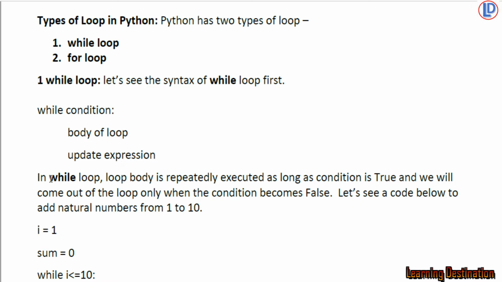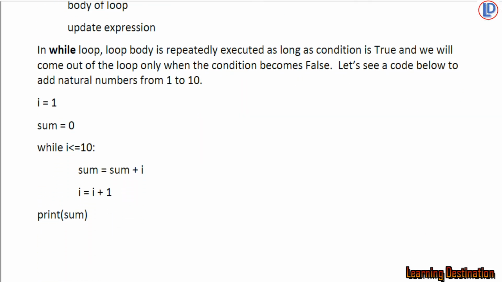So in a while loop, the loop body is repeatedly executed as long as the condition is true. We will come out of the loop only when the condition becomes false. Let's see a code below to add natural numbers from 1 to 10. So we are going to see code using a while loop which will add numbers from 1 to 10.